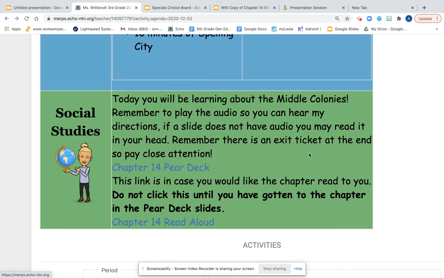We have a new pair deck today in Social Studies on the middle colonies. This is what you are clicking on. In the pair deck, I will say either read the chapter by yourself or go to the chapter 14 read aloud. So if you'd like it read to you, I have recorded it for you here. If you want to read it independently, you do not have to click this link.